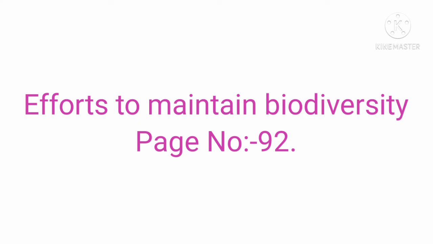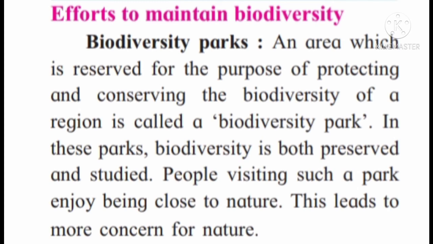In simple words, there are two words which have been shortened and told: biological and diversity. It refers to the variety of life that can be found on earth, like plants, animals, fungi and microorganisms, as well as the communities that they form and the habitats in which they live. So today we will be studying about biodiversity parks. An area which is reserved for the purpose of protecting and conserving the biodiversity of a region is called a biodiversity park.